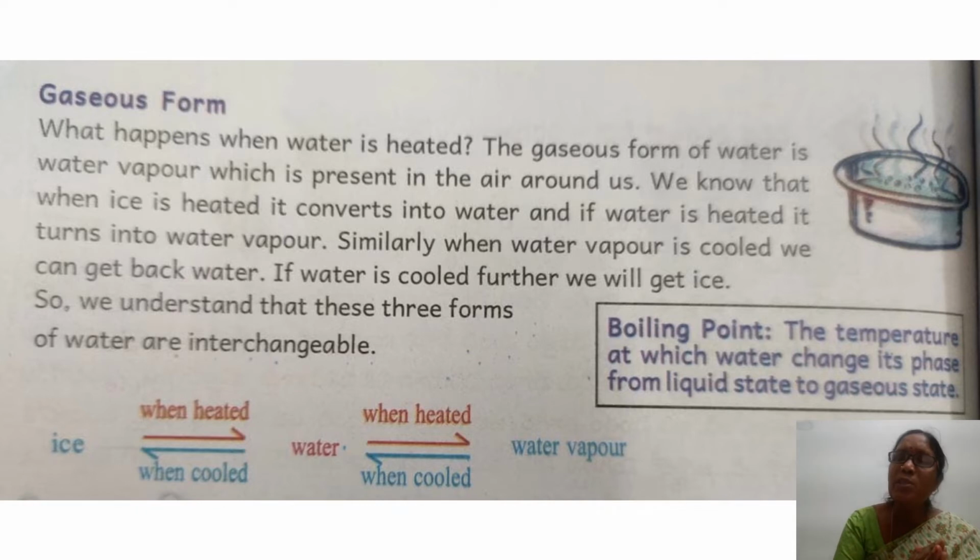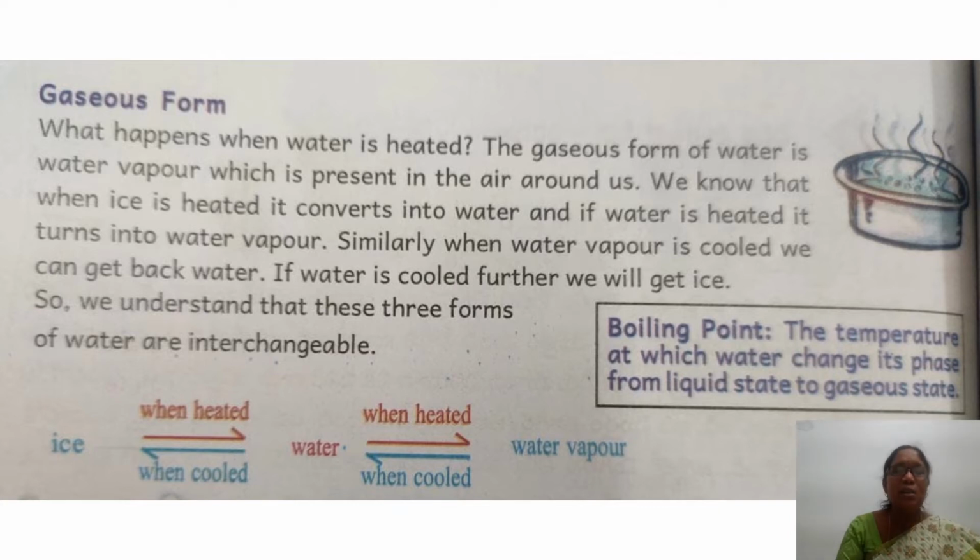It changes from liquid state to gaseous state.